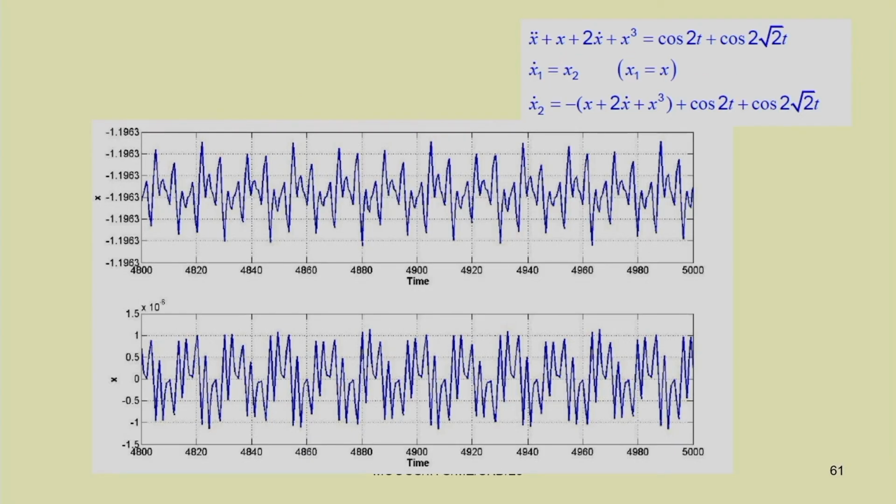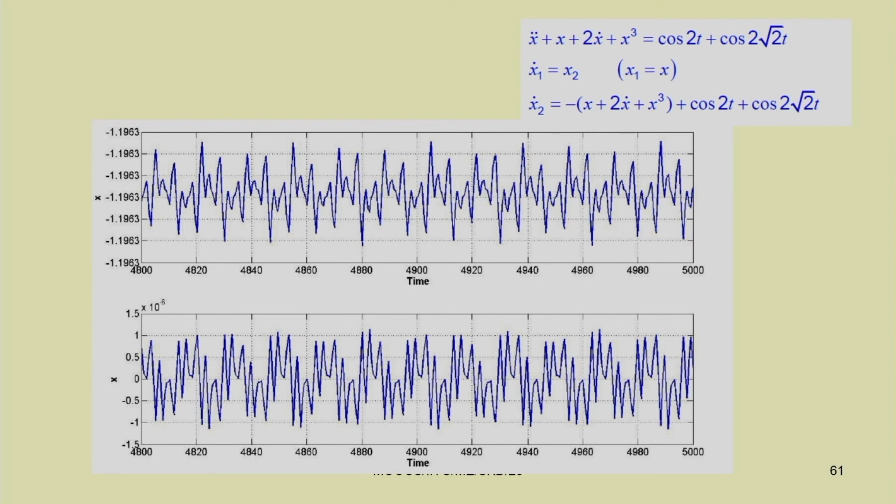Let us see another curve also, the same thing I told you just now. This is a system with cubic nonlinearity: x double dot plus x plus 2 x dot plus x cube equal to cos 2t plus cos 2 root 2 t. You can divide it into two first order equations.